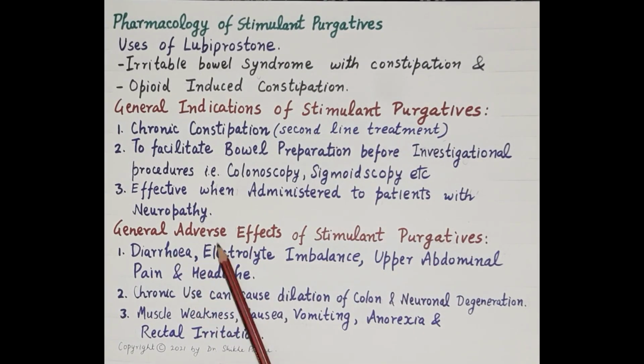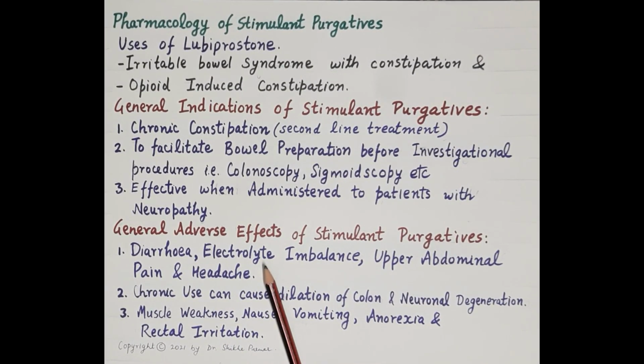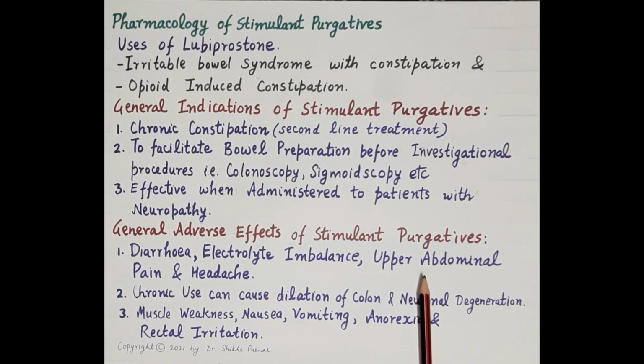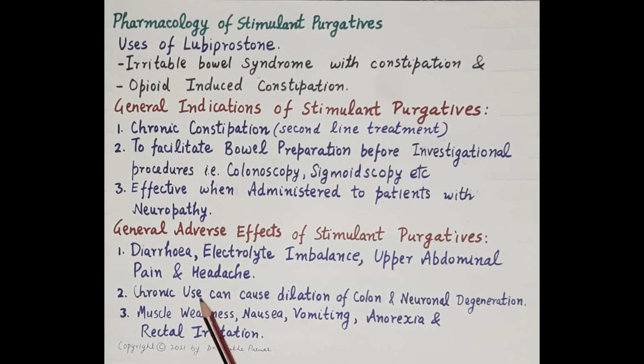And general adverse effects of stimulant purgatives. Stimulant purgatives can cause diarrhea, and since they are very strong and they cause evacuation of either semi-fluid or watery stools, they can cause electrolyte imbalance, they can produce upper abdominal pain and headache, and chronic use can cause dilation of colon and neuronal degeneration, since they stimulate the sensory neurons of myenteric plexus.